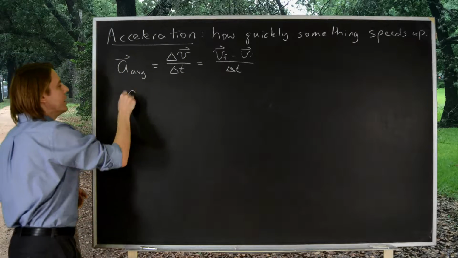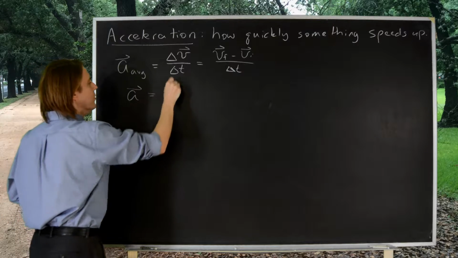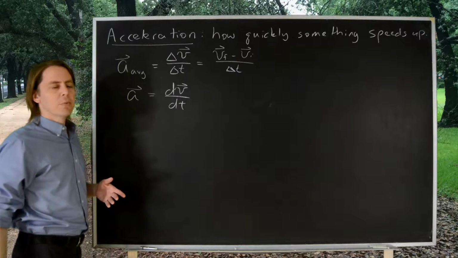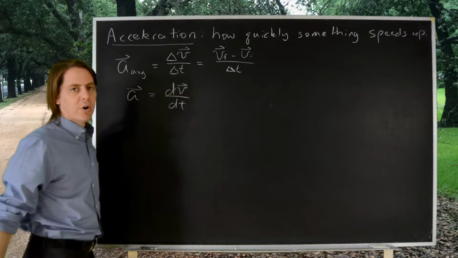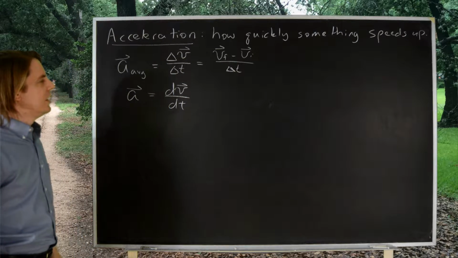You can also define an instantaneous acceleration, and that would just be the derivative of the velocity with respect to time. Or if you had a velocity time graph, it would just be the slope of the velocity time graph at a certain time, because it's instantaneous.